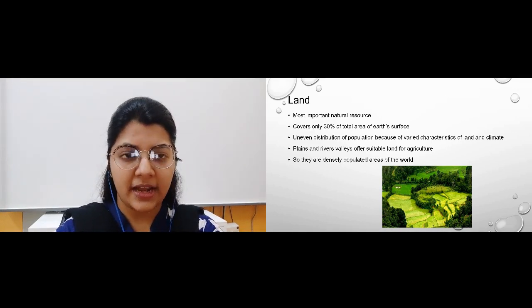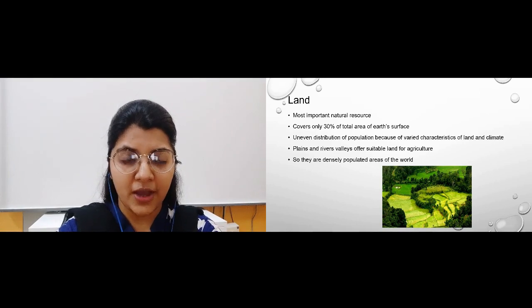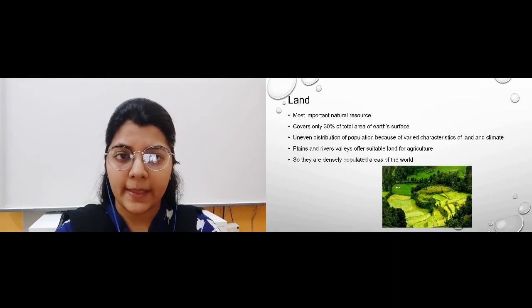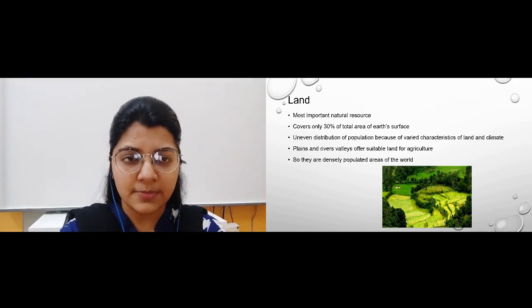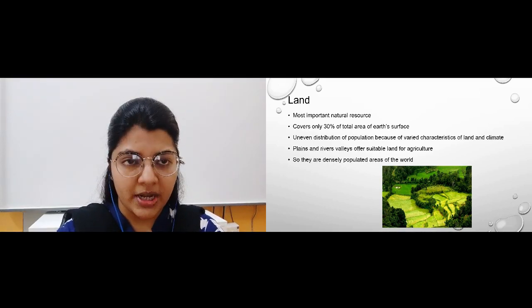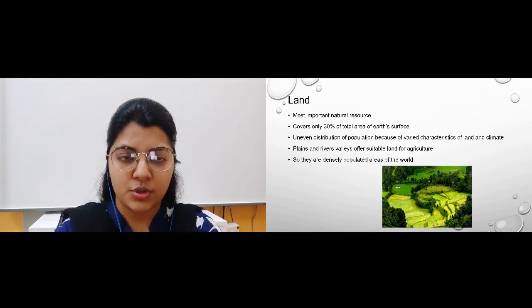Now, plains and river valleys offer suitable land for agriculture, for farming. So, these areas will be densely populated. Whereas on the other side, we have places where the land is not suitable for agriculture and farming, so there will be less population over there. Depending upon the type of land and the type of climate in that particular place, the distribution can be decided.